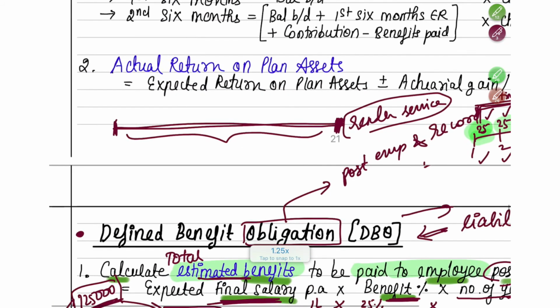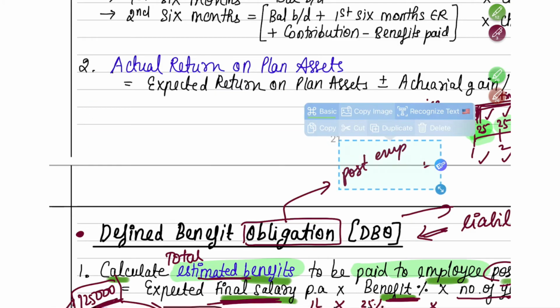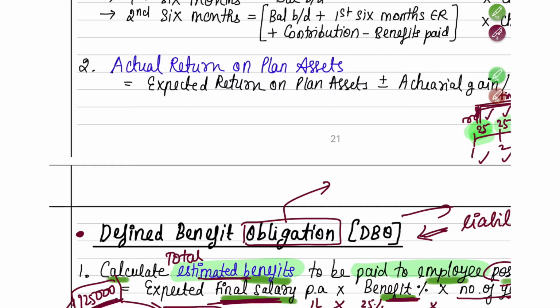Okay, so now let me take this off to understand better. Fine. So here what we are saying, suppose year 1, 2, 3, 4 and 5. Every year 25,000, 25,000, 25,000, 25,000 worth of service he is rendering.